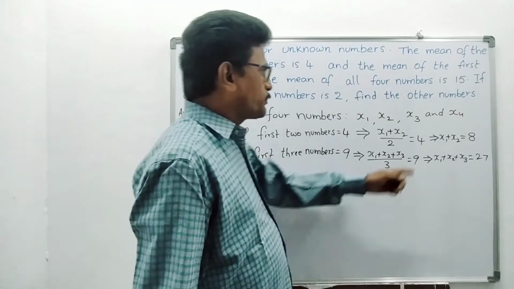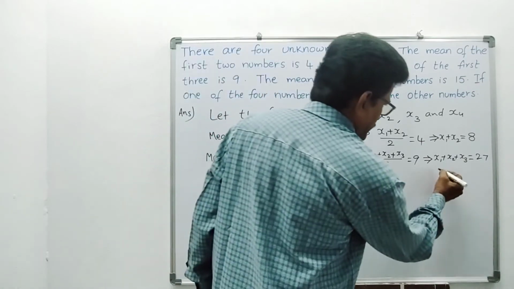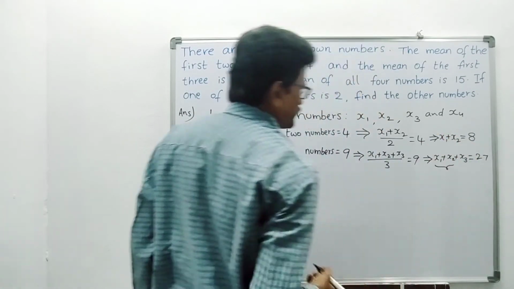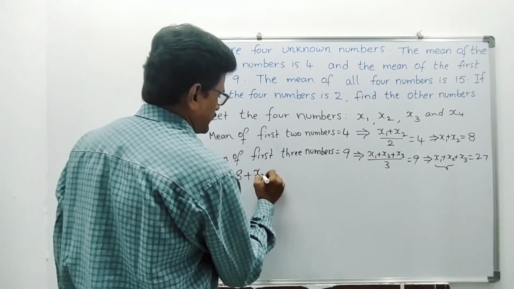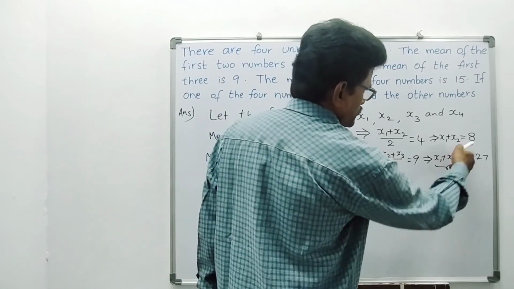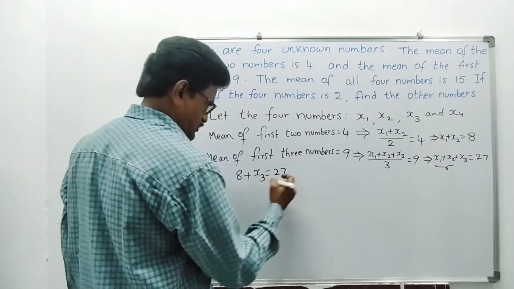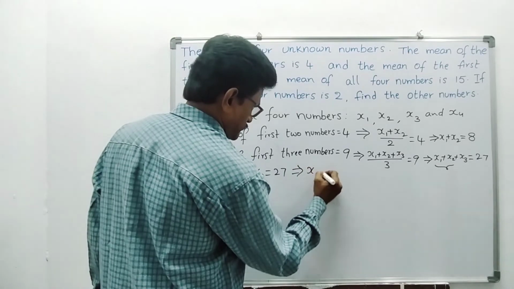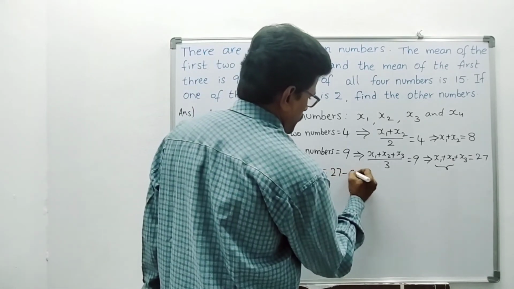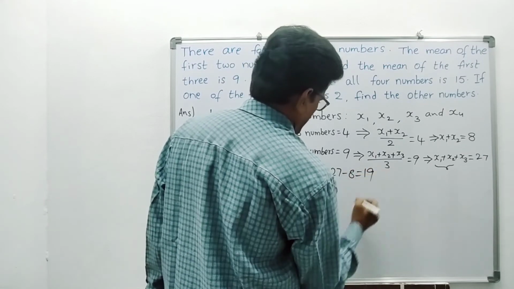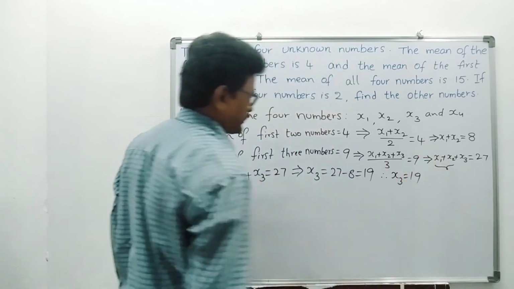But we know x1 plus x2 is what? 8. Is it? So now I am substituting here x1 plus x2, I am substituting 8. So 8 plus x3 equals 27. This implies x3 is 27 minus 8. So we will get 19. Therefore x3, we are getting one number, 19.